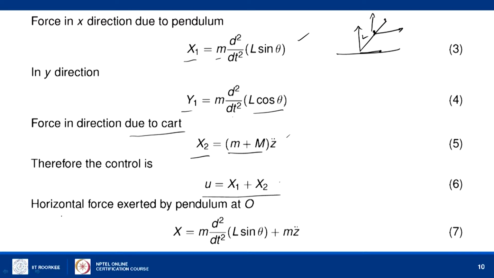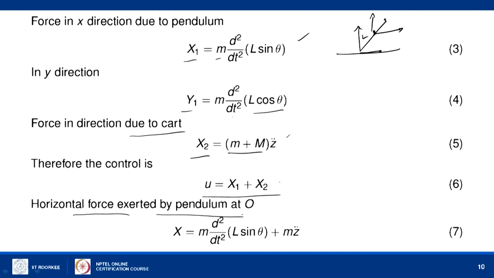Now, the horizontal force is given by this expression. Due to the pendulum only, we get the x1 part: m into d square by dt square of L sin theta, plus m into z double dot, because only the m force is being measured here.